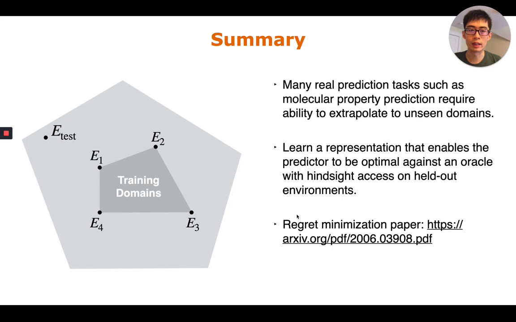So just as a summary, many real prediction tasks require the model to extrapolate to unseen domains. We need to learn the representation that enables the predictor to be optimal against the oracle with hindsight access to holdout domains. Our regret minimization paper can be found in this link on arXiv.